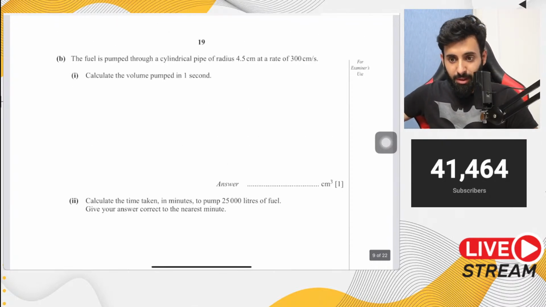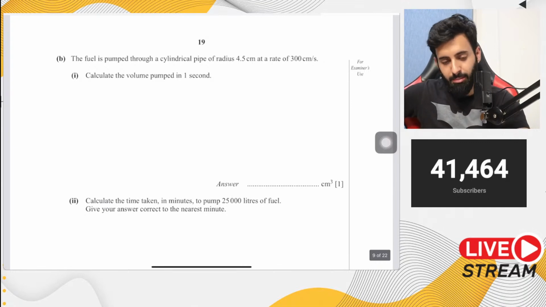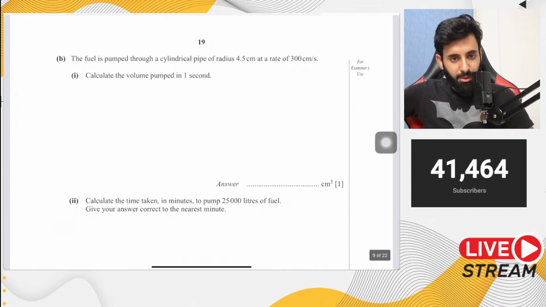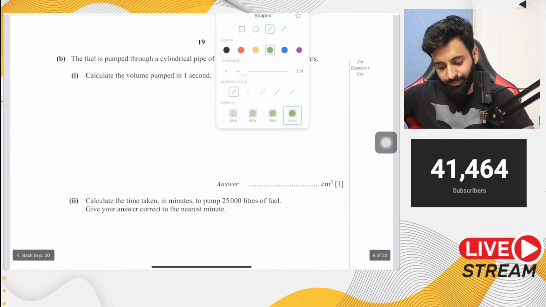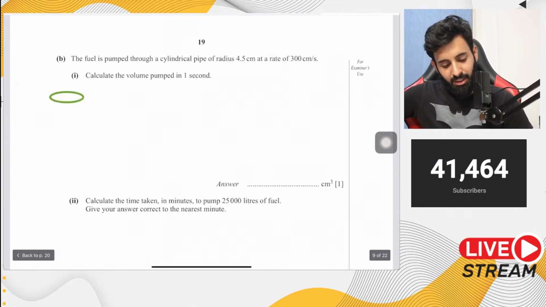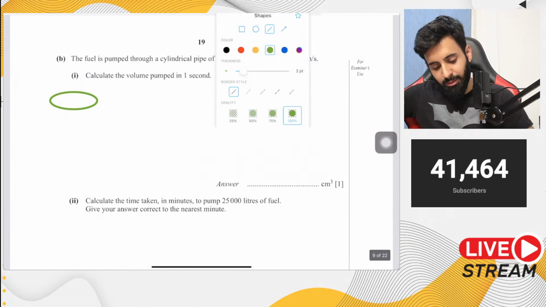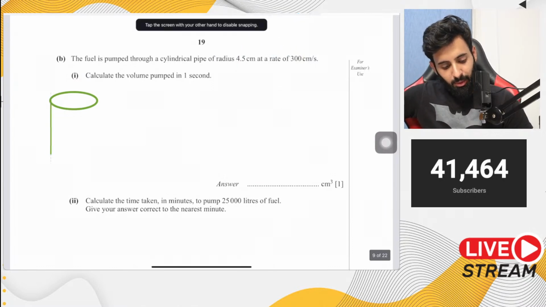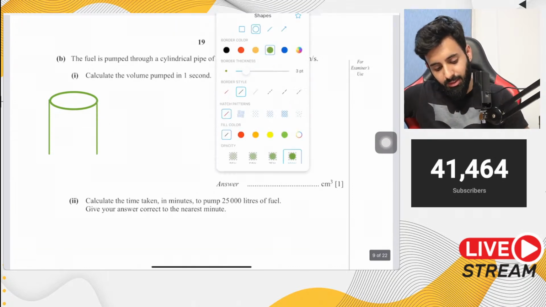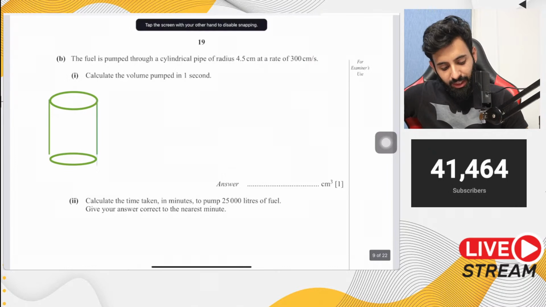It says the fuel is pumped through a cylindrical pipe of radius 4.5 centimeter. Okay. At a rate of 300 centimeter per second. Calculate the volume pumped in 1 second. अच्छा ये जो time वाले questions होते हैं ना, they're not as complicated as it sounds. Okay. Now what you need to do is you need to see what the pipe will look like if, let's say, you pause the whole process, okay, or if let's say you break it down into seconds.